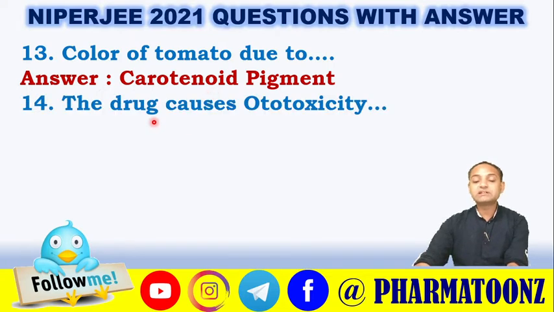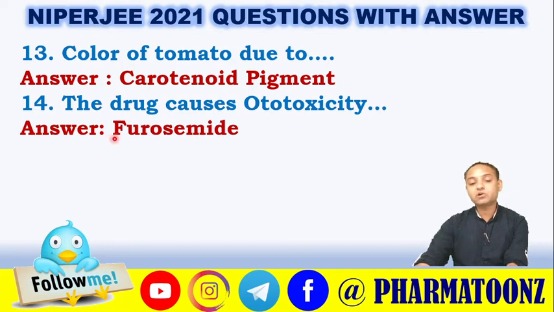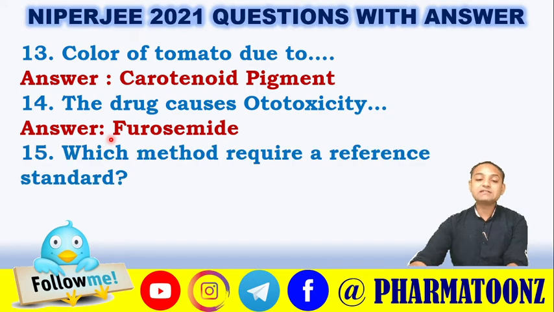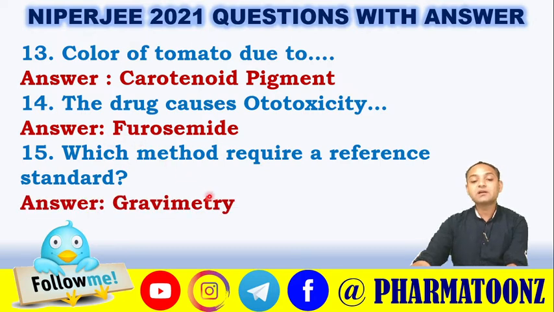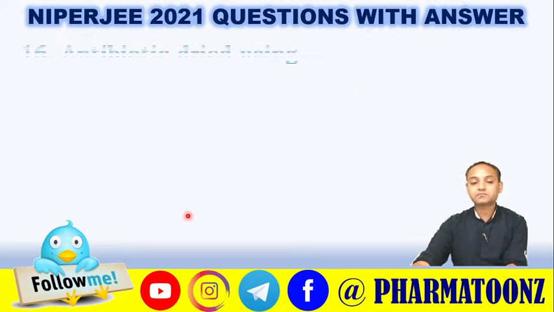The drug that causes ototoxicity. Various examples are given, among them furosemide, which causes ototoxicity. Other drugs like aminoglycosides also cause ototoxicity. Next is which method requires reference standards. Various methods are given, but the answer is gravimetry method.